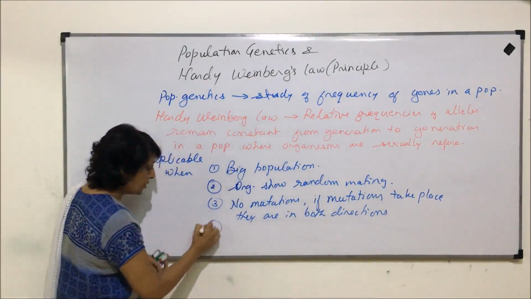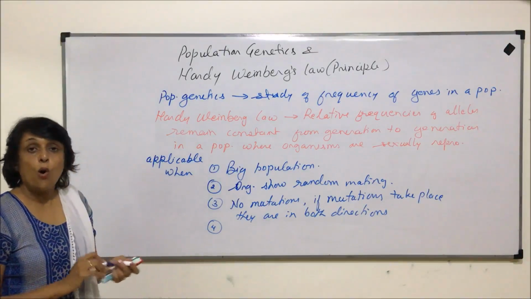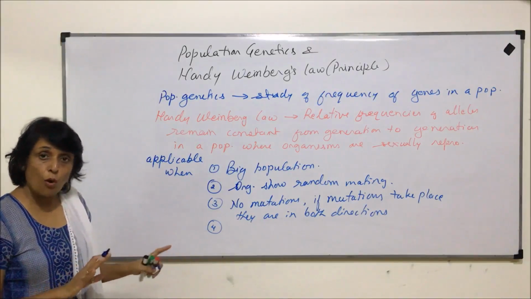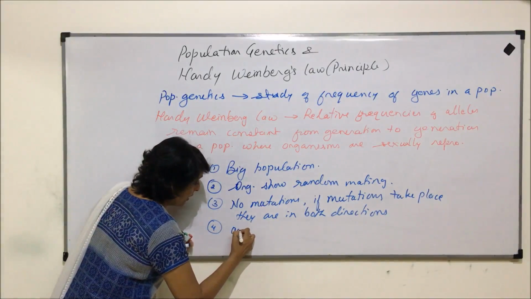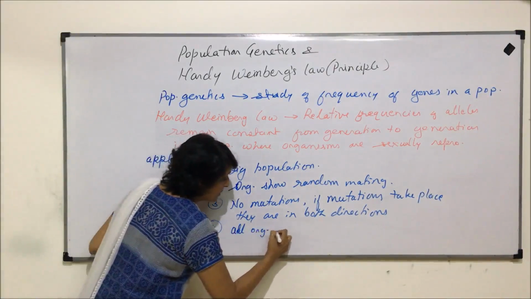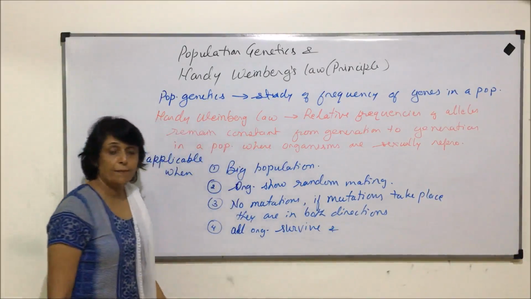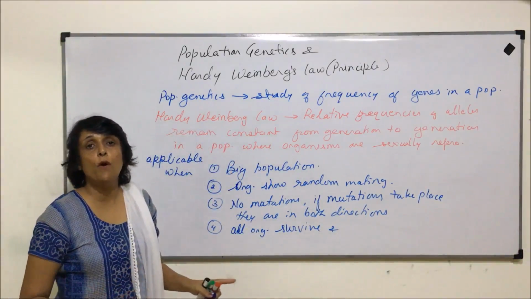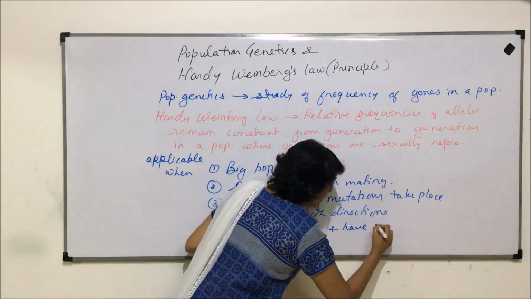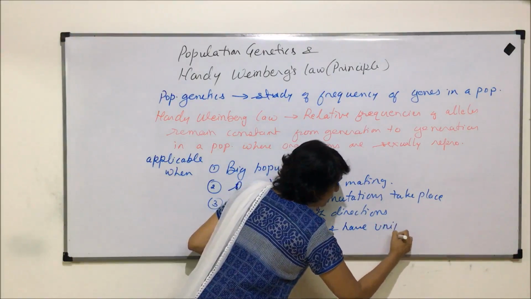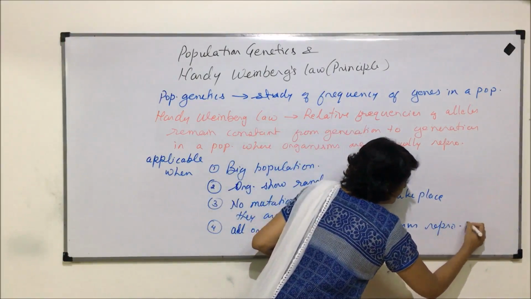And the fourth condition when this law will be applicable is that all the organisms which are born survive to their reproductive age, and all of them have pretty much uniform, or the same, reproductive potential.